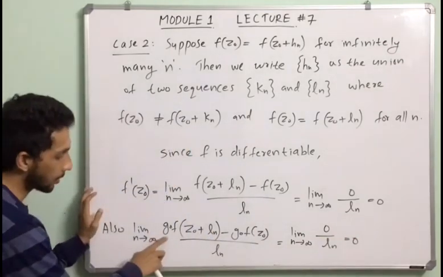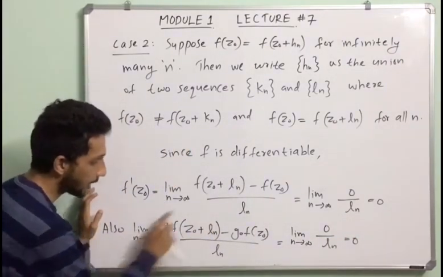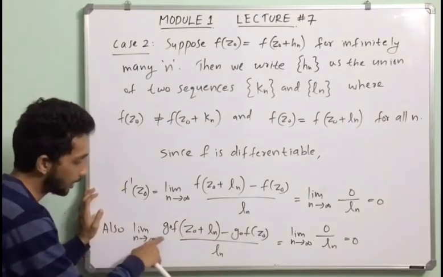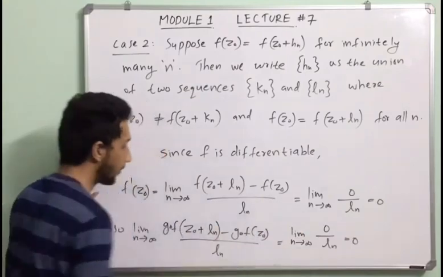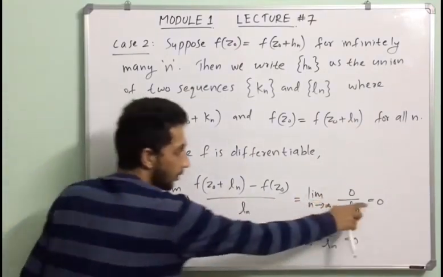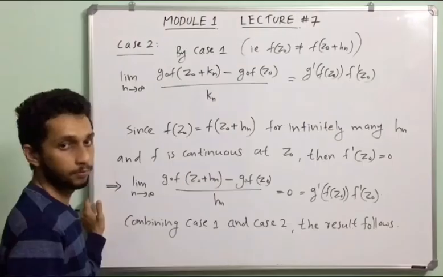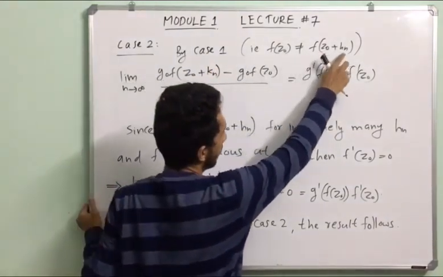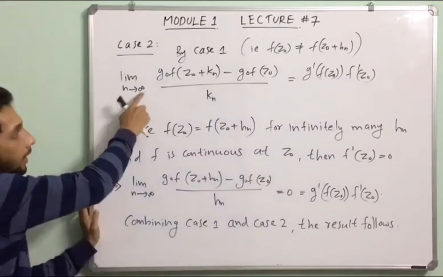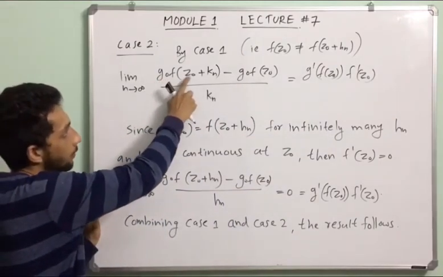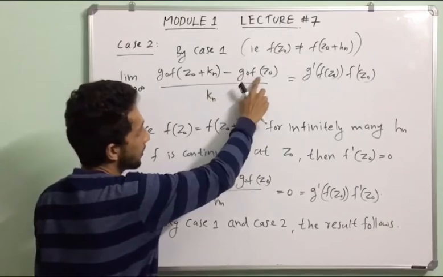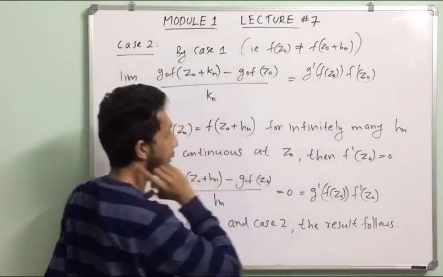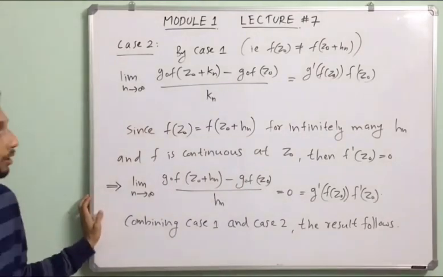G composition f dash of z0. This is the definition of G composition f dash of z0. G composition f dash of z0 equals 0. Also f dash of z0 equals 0. By case 1, that means f of z0 not equal to f of z0 plus hn. The limit as n tends to infinity of G composition f of z0 plus kn minus G composition f of z0, divided by kn, is equal to g dash of f of z0 into f dash of z0.